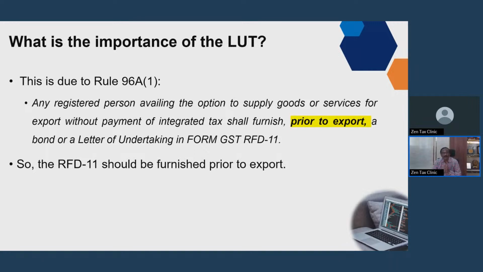So, see, sub-rule 1 is dealing with only export, but there is another sub-rule 6 which says all the provisions of this are also applicable to your supply to SEZ. So, this LUT is not restricted only to the export of goods or services. It is equally applicable due to sub-rule 6. So, taking into account, you have to furnish LUT prior to supplying goods to SEZ or export, because you mark the words in that sub-rule 1, they are specifically saying prior to export.